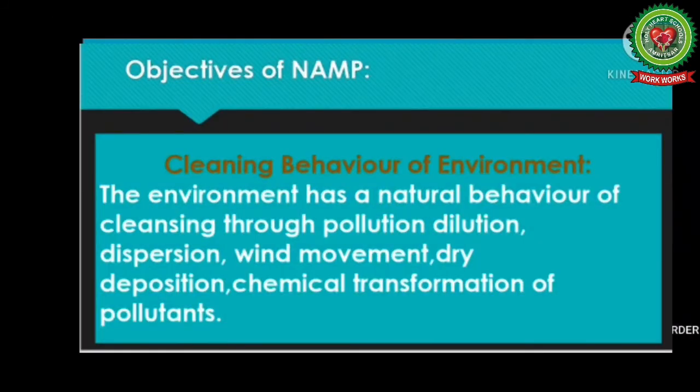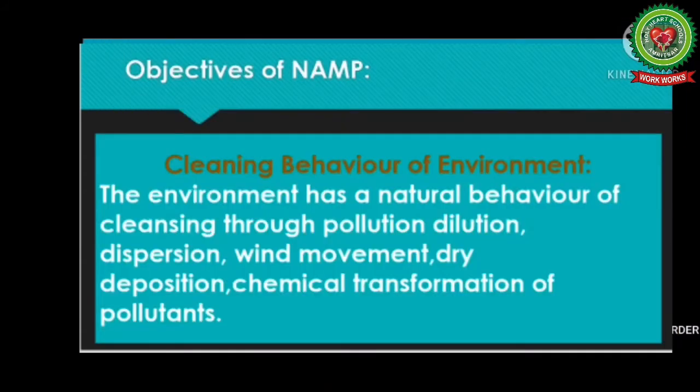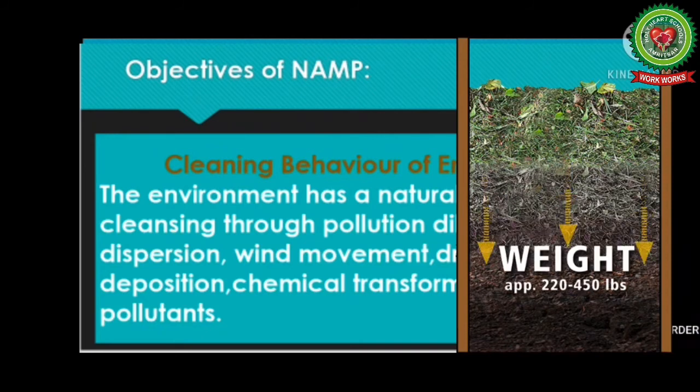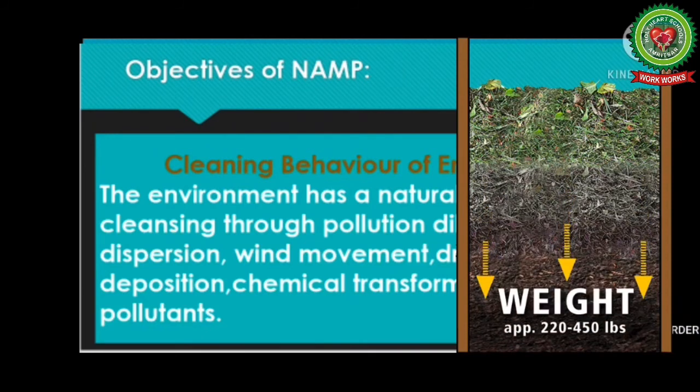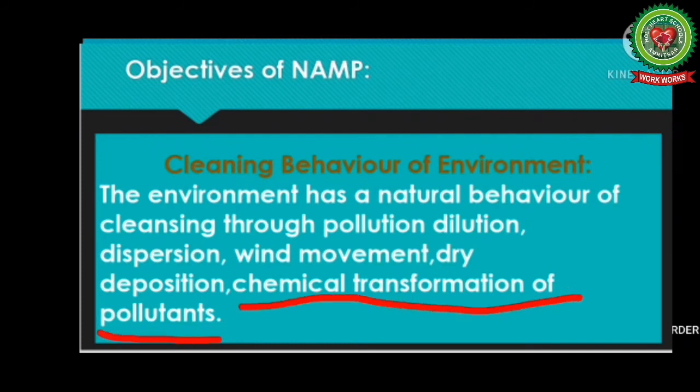Students, next is cleaning behavior of environment. Environment has two functions, source function and sink function. Source function is to provide resources to the organisms and sink function is to absorb all the biodegradable waste into the environment. So here we are talking about the sink function of the environment. The environment has a natural behavior of cleansing through pollution dilution, dispersion, wind movement, dry deposition, and chemical transformation of pollutants.